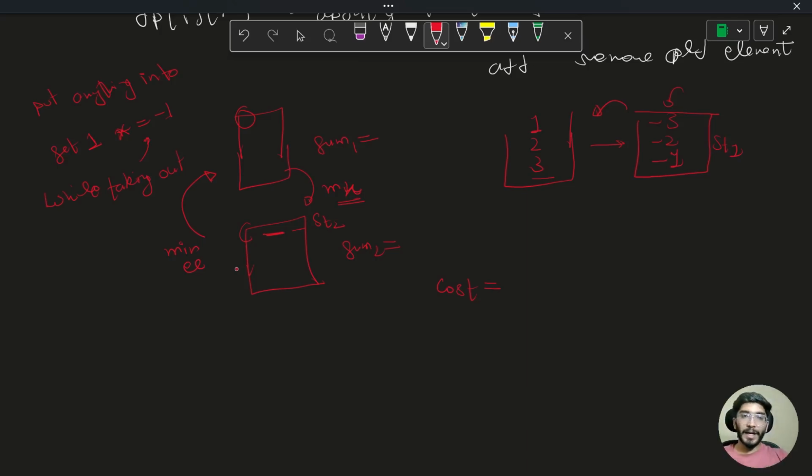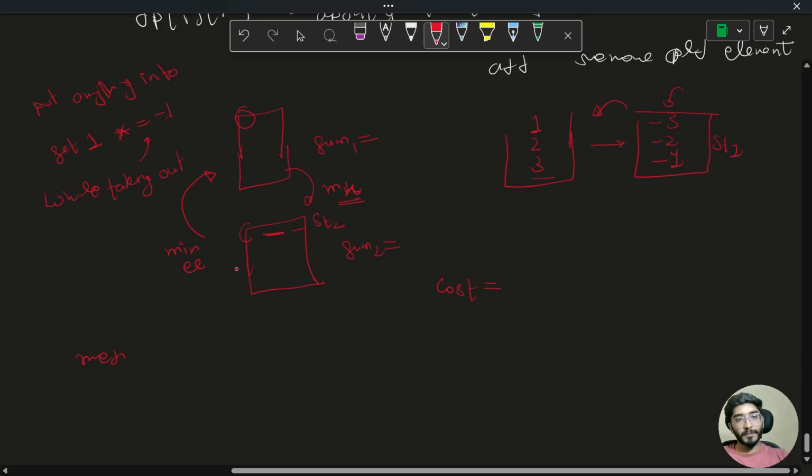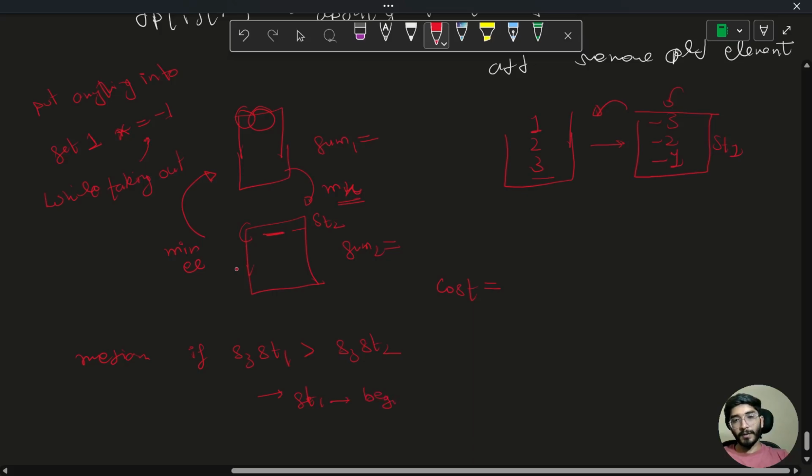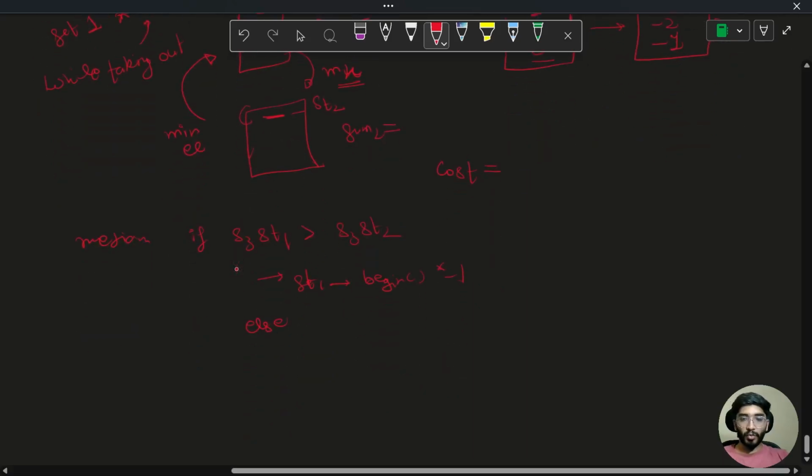So easily I can get the median. If the size of set 1 is greater than the size of set 2, the median element is at the top of set 1 begin, and it should be multiplied by -1, else it is in set 2, which can be achieved in the same way.